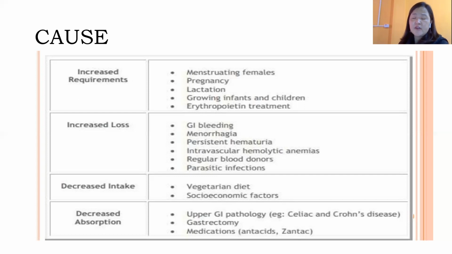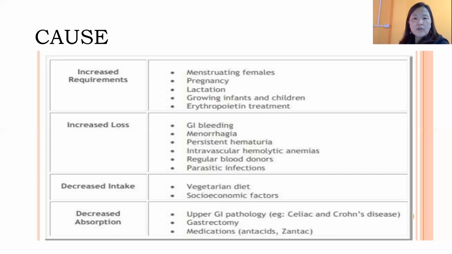Say for example, menstruating females, in pregnancy, this requirement is more, and lactating mothers, growing infants and children, or erythropoietin treatment. Erythropoietin is a hormone which is responsible for the regulation of RBC formation in the bone marrow. So if somebody is having treatment with erythropoietin, there is an increased requirement of that particular hormone.